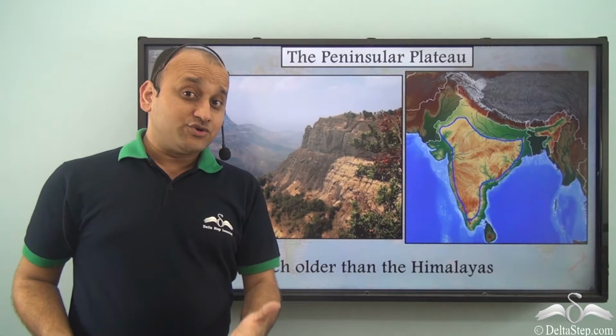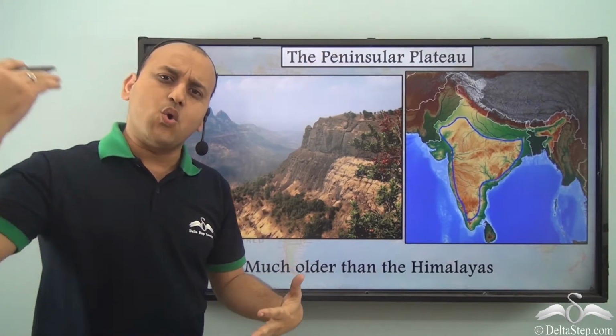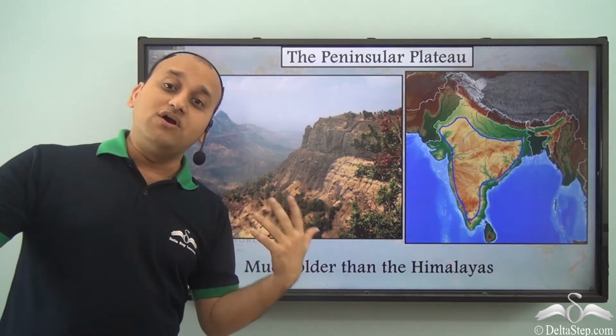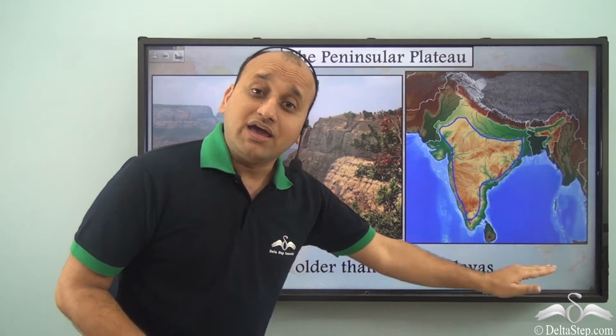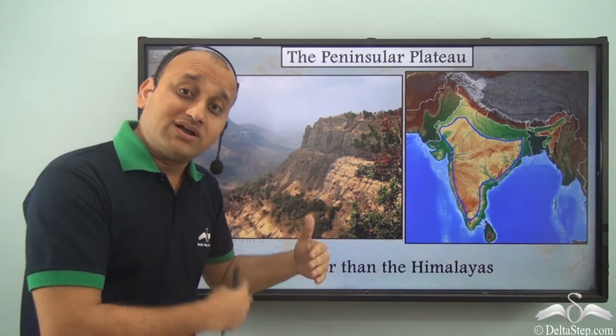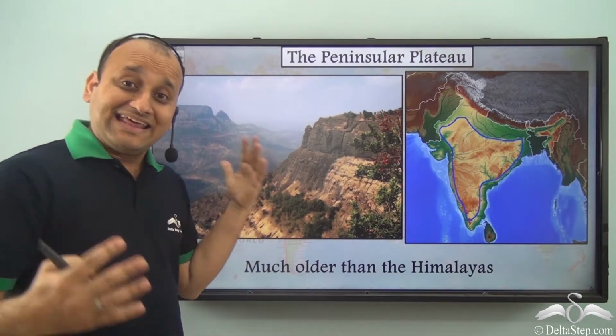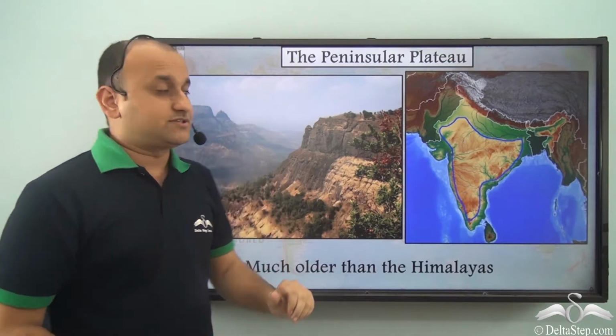Now I'll share with you an interesting fact. The Peninsular Plateau is a very, very old region, a very old formation. In fact, it is much older than the Himalayas. So the Peninsular Plateau is much older than the Himalayas, and in nature it was formed much before the Himalayan mountains.